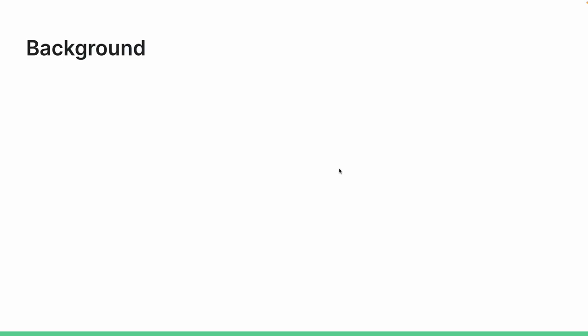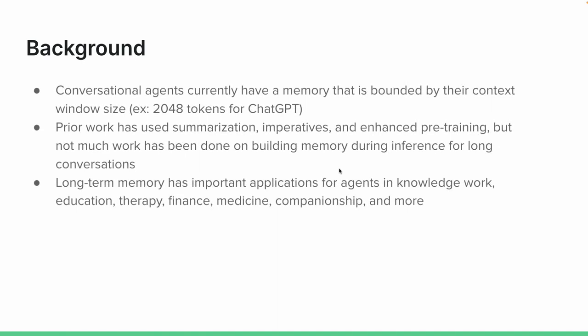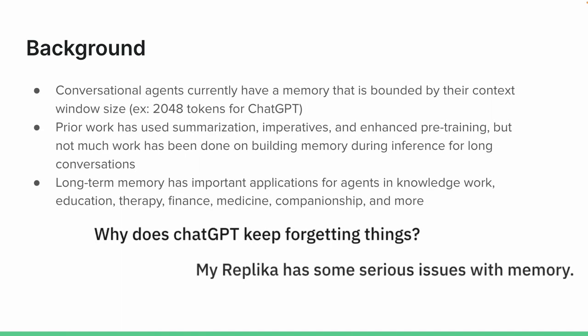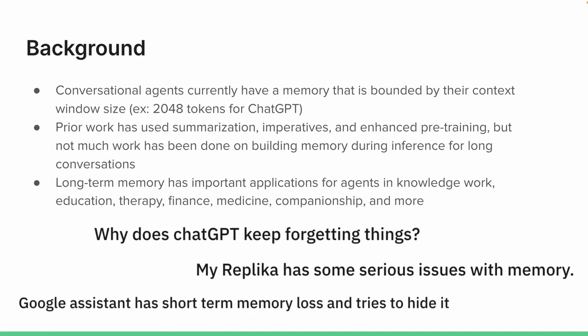So to give you some background, conversational agents like ChatGPT currently have very limited memory, which is often determined by their context window size. For example, if you were to tell ChatGPT that your dog was named Max, and then have a long conversation in the middle, and then ask ChatGPT what the name of your dog was, ChatGPT would be unable to recall such a seemingly simple fact. This makes for poor experiences interacting with conversational agents for long periods of time.